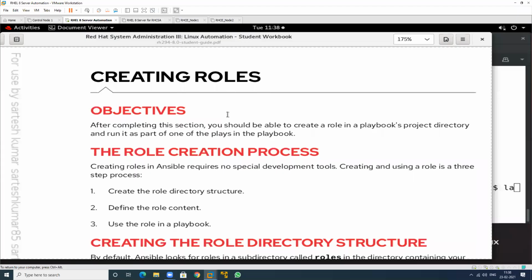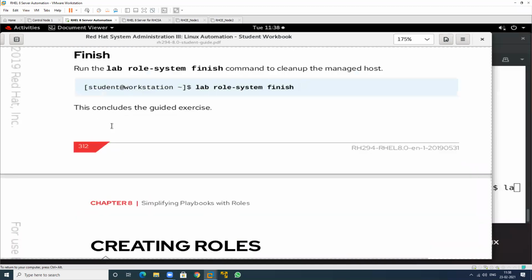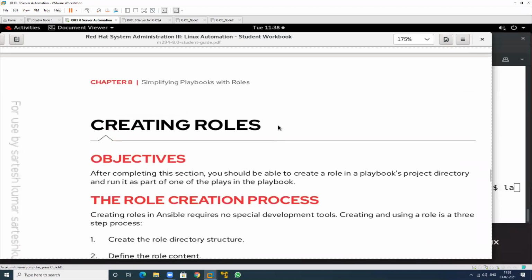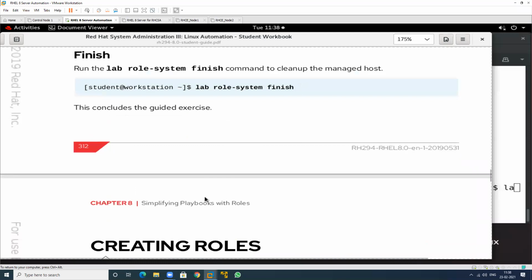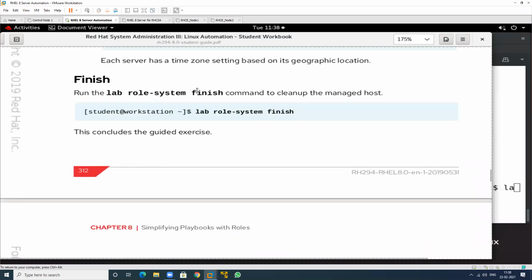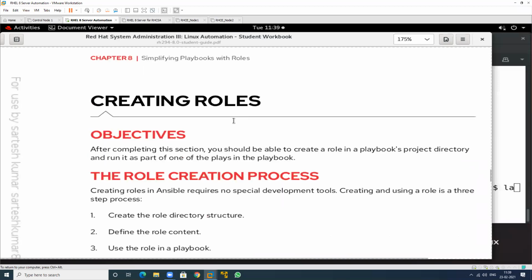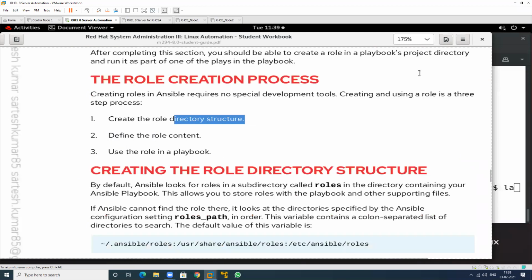I have completed the last exercise related to this, and in this I will create the manual role structure also. It is a manual way. Yes, in a manual way. So this is predefined, and this is for manual. After completing, you can create the role structure directory on your own, and you can also define the role content and role in a playbook also. So how to create the role directory structure?